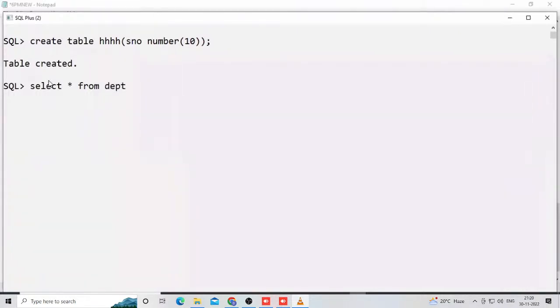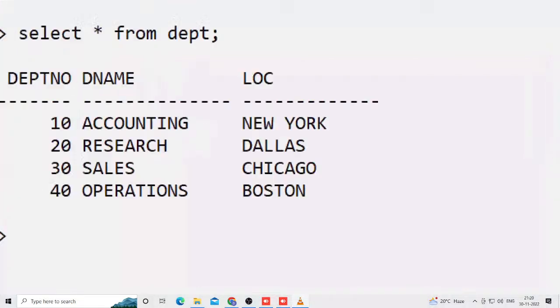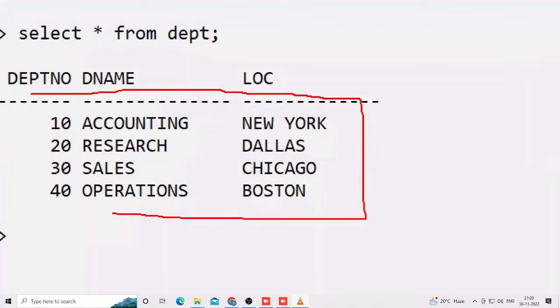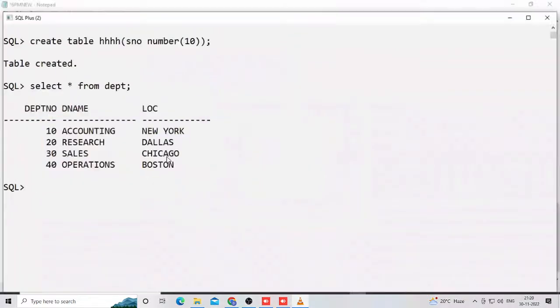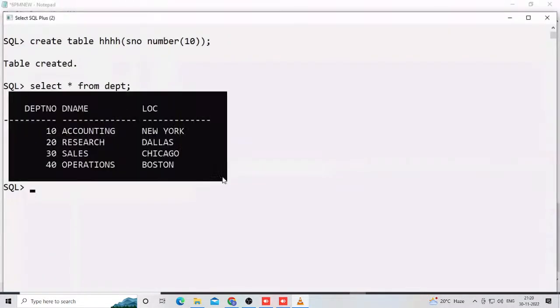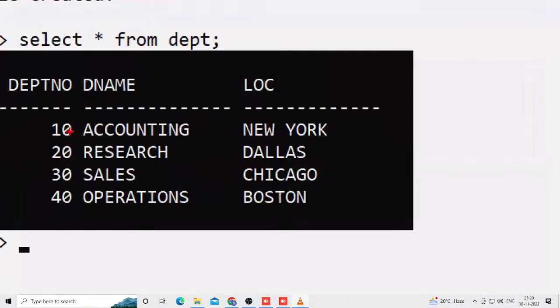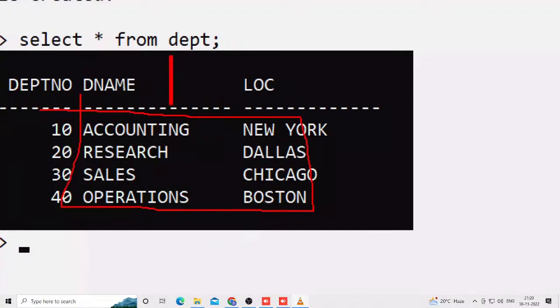Always observe here: whenever there is a logical structure, data is represented in a matrix format, rows and columns. That's why this is a data model: how data is represented at a logical structure. From 1970 onwards, data is represented at a logical structure in a relational data model. Relational data model means data is represented in the format of a matrix, rows and columns. Nowadays that is also called two-dimensional tables. But before 1970, this data model was not there.